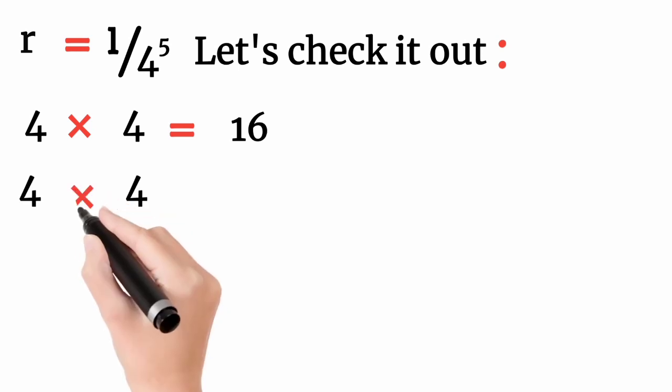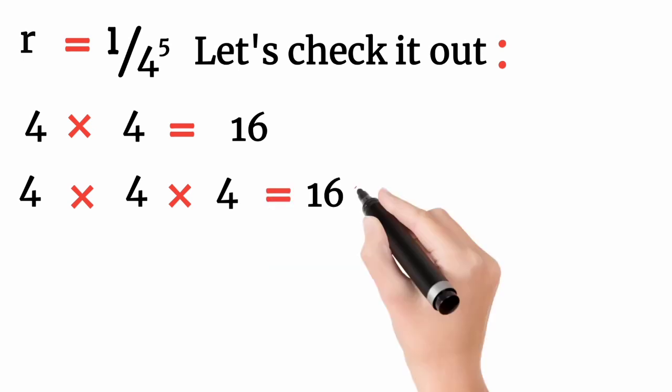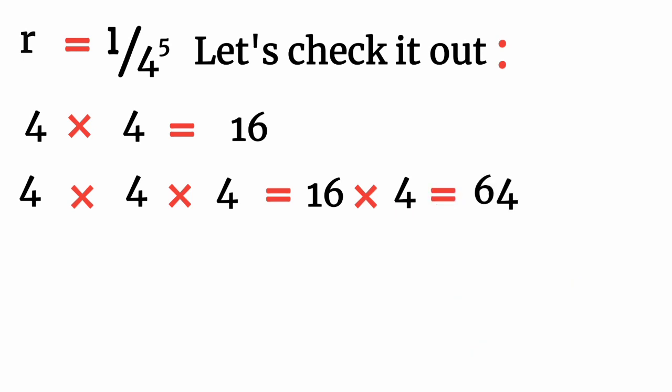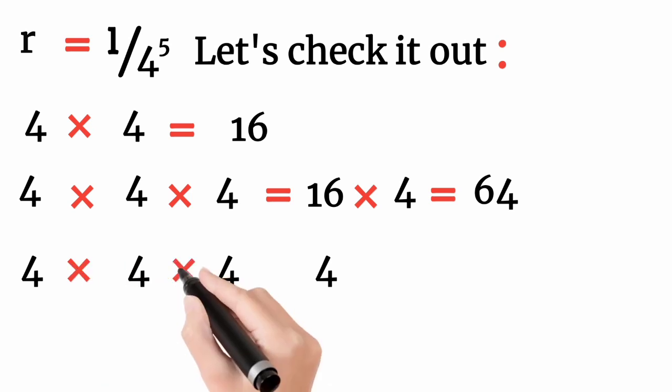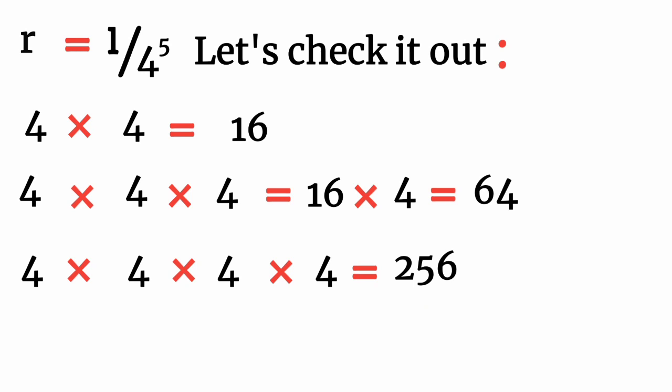For a variable x, for example, s times s is s squared. So 4 times 4 is 4 squared, 4 times 4 times 4 is 4 cubed, which is 64. 4 raised to the power 4 is 256, and 4 raised to the power 5 is 4 times 4 times 4 times 4 times 4.